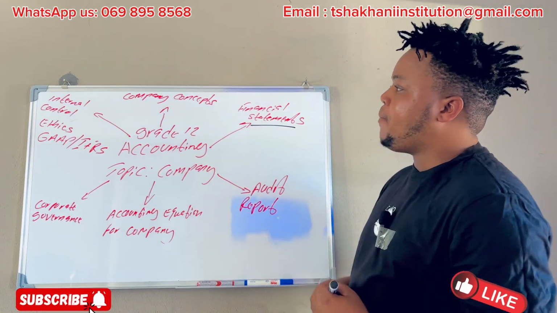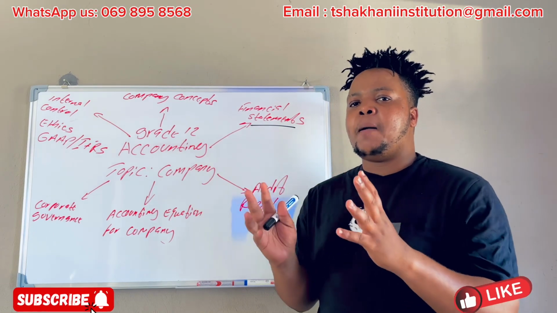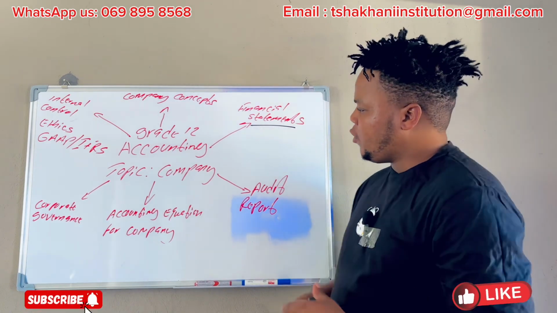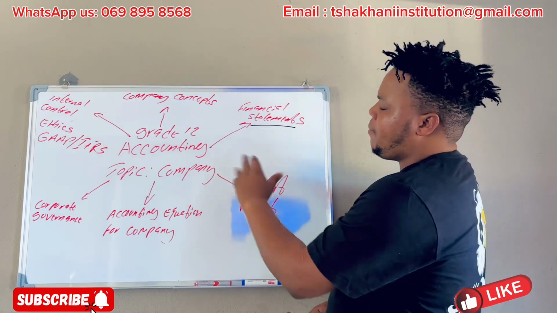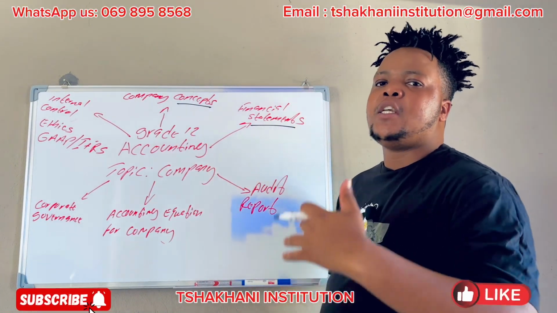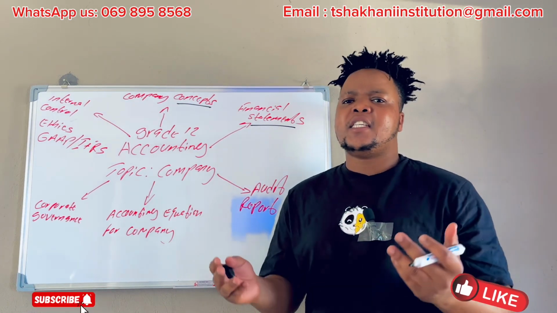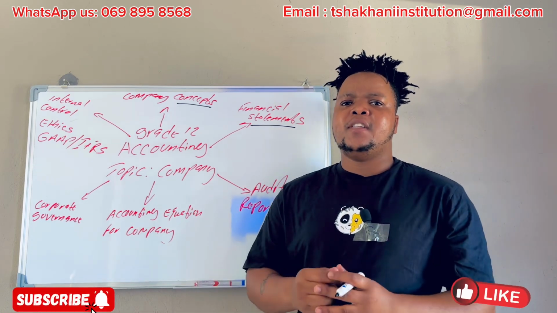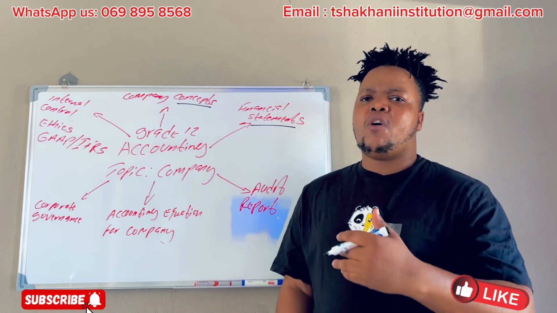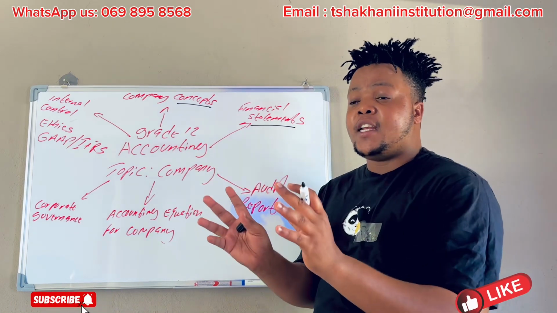When we look at companies, there are a lot of things that we have to focus on. Remember, the company chapter is what we call paper 1 for grade 12. So let's look at what is expected of us. First, you need to know the company concepts, such as interim dividends, final dividends, retained income note, ordinary share capital, audit report, and other concepts. We need to understand the concepts so that we can understand the chapter.